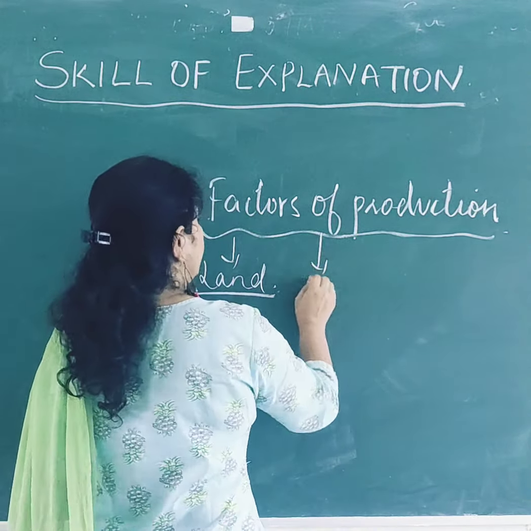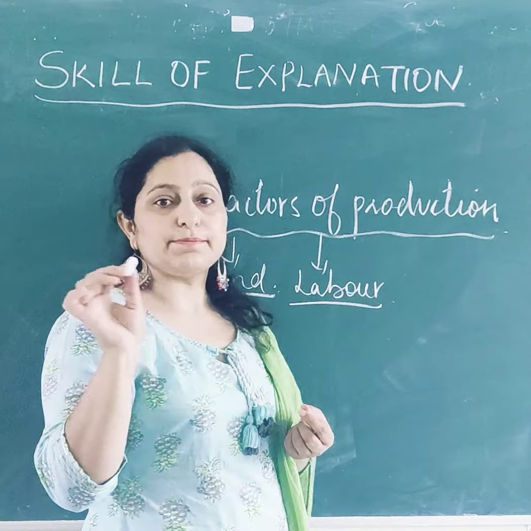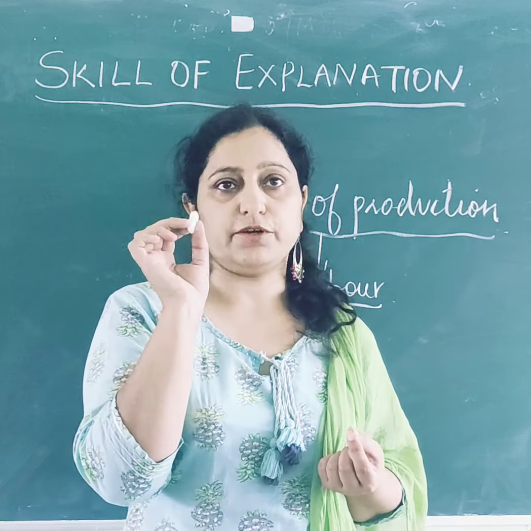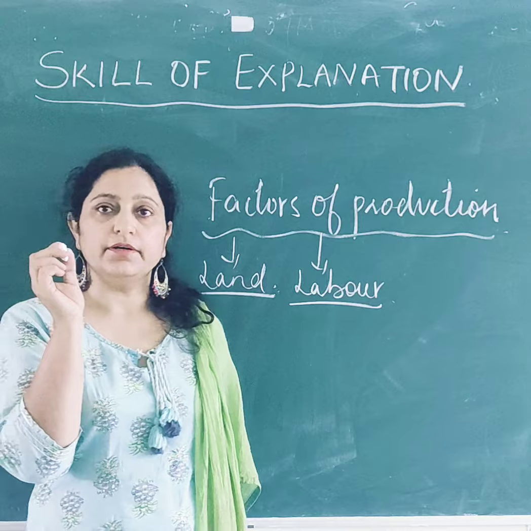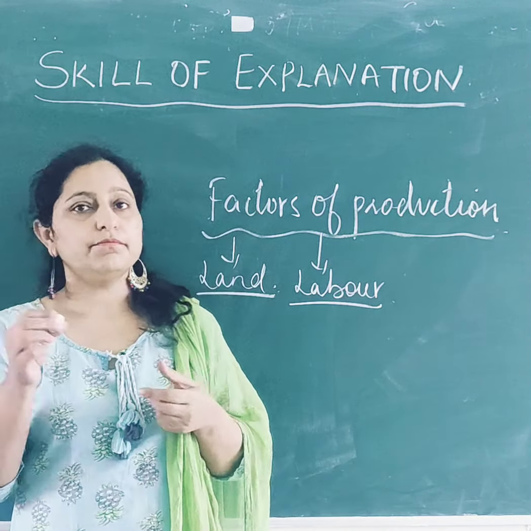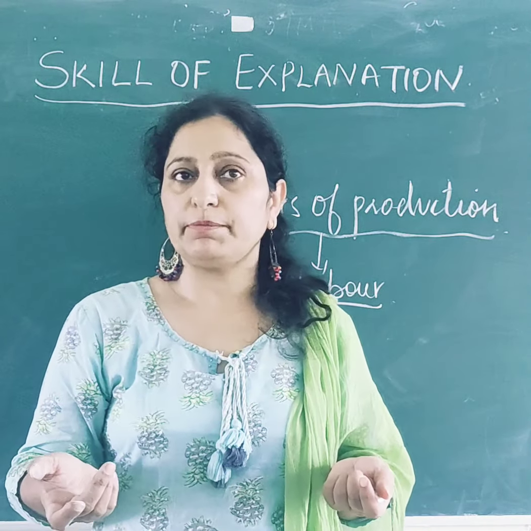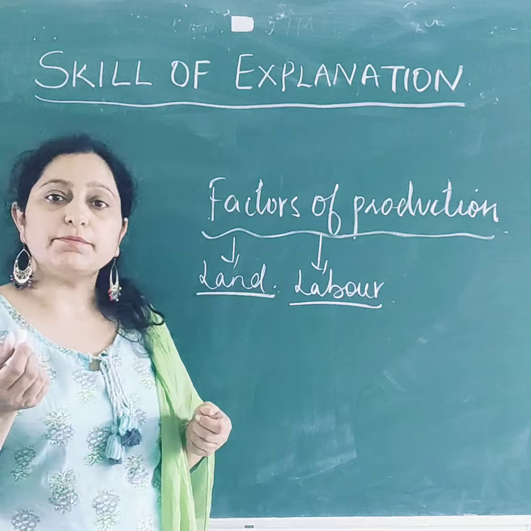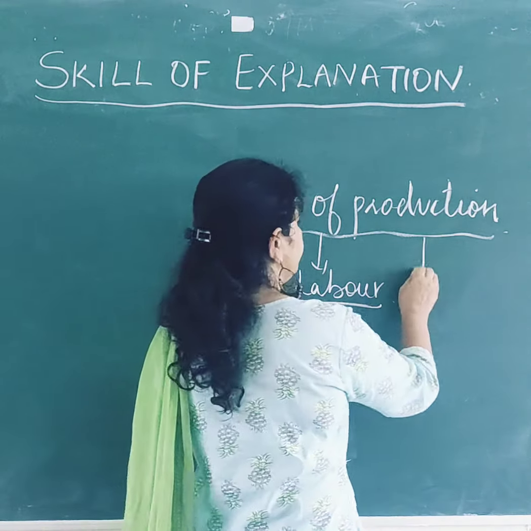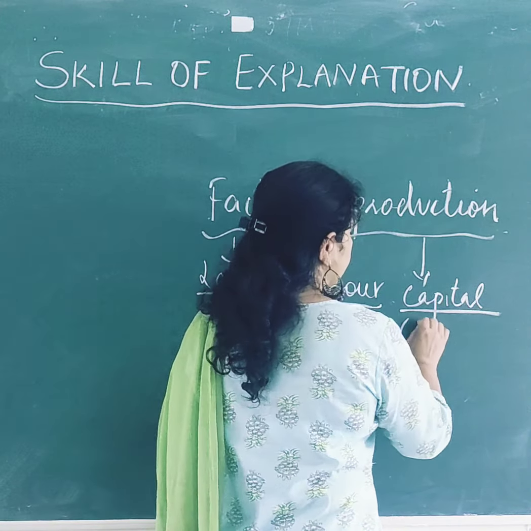Then we have labor. Somebody is making it. It is not made by itself, but somebody is making this small piece of chalk also. So we need labor. Maybe we call the unskilled people labor. Maybe we say that a fan is made somewhere, so some skillful people are also required. So we need people to work on the production process. Then we have capital, that means money. This is the money.